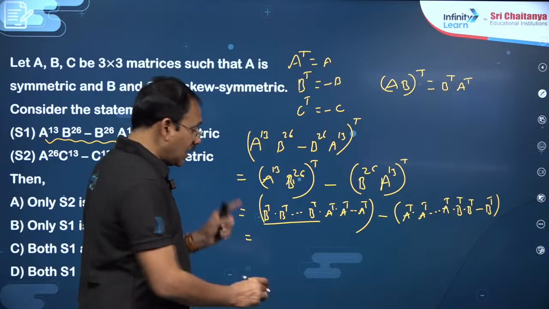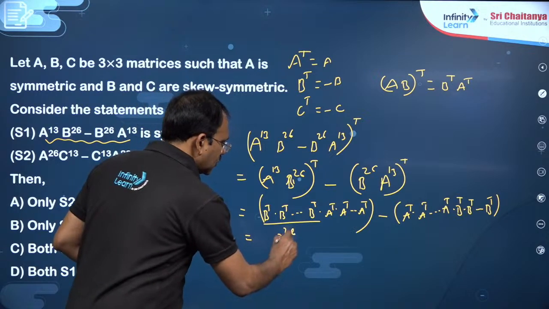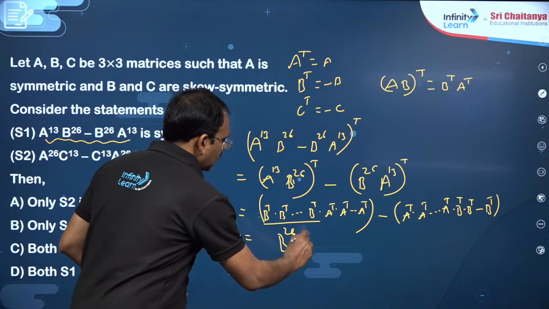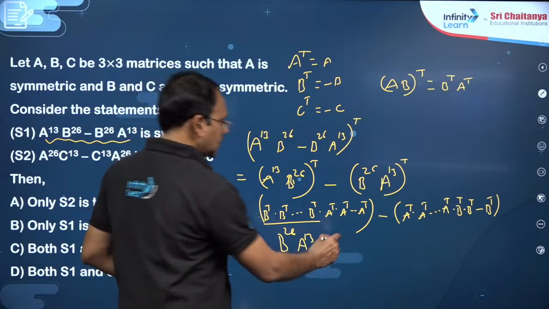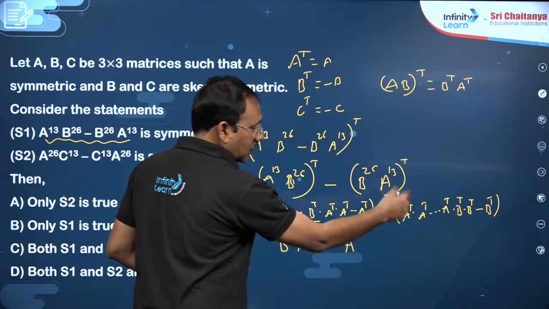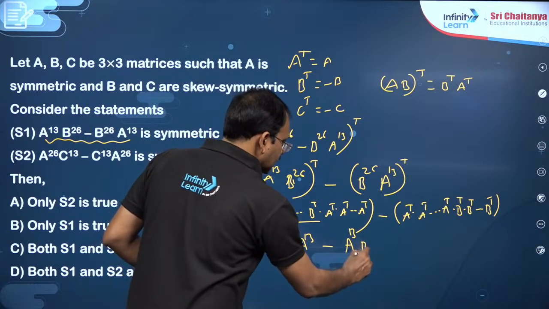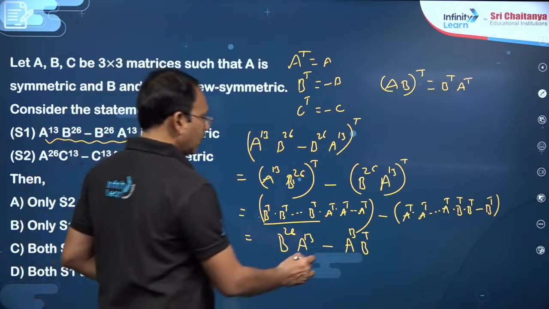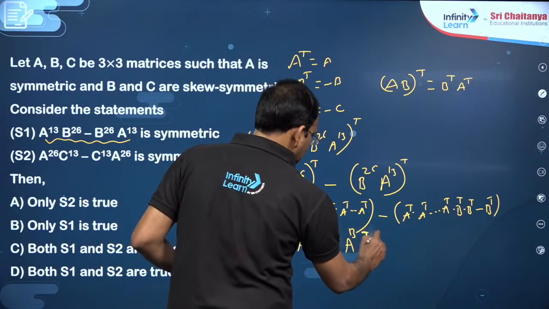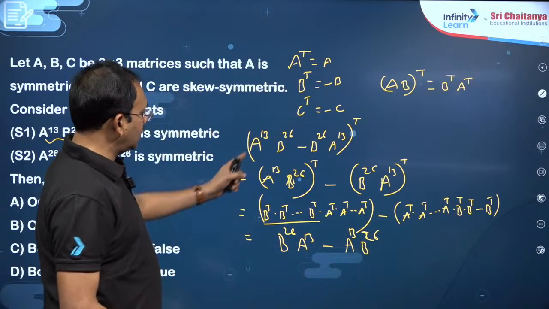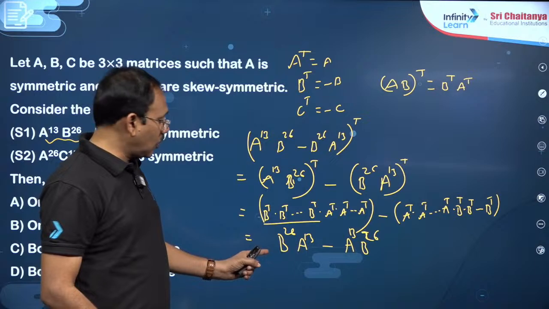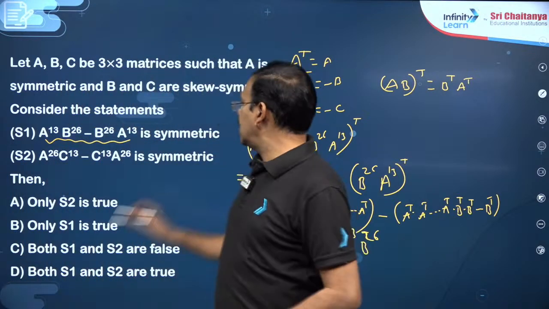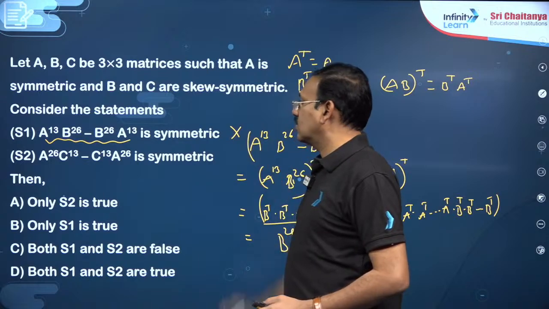This becomes an even number of times, so this is B power 26, and A transpose is A itself, so A power 13. Minus B is multiplied 26 times, so you will get B power 26 only. So you got the transpose of the matrix as minus of that matrix. So this is a skew symmetric matrix, but he said it is symmetric, so this statement is wrong.